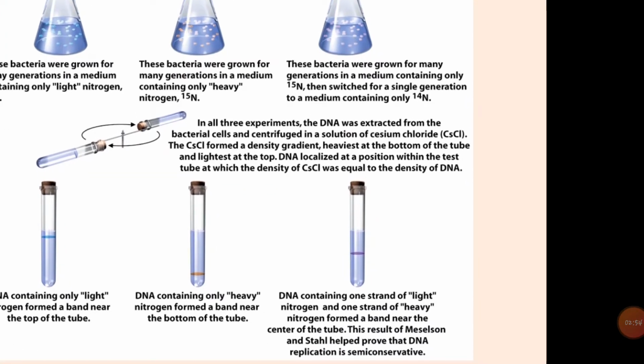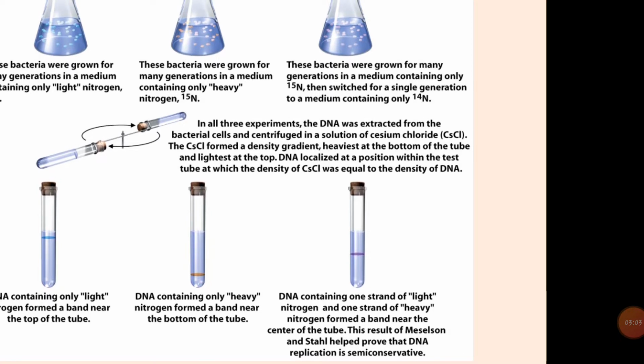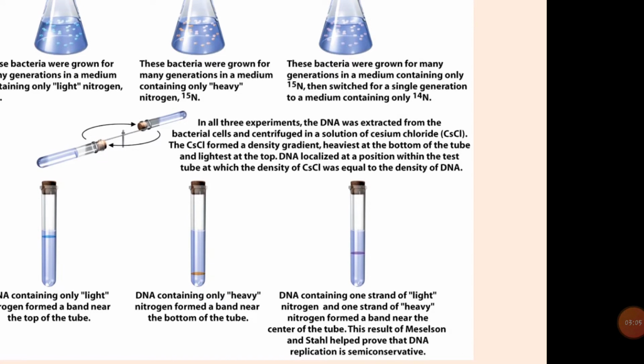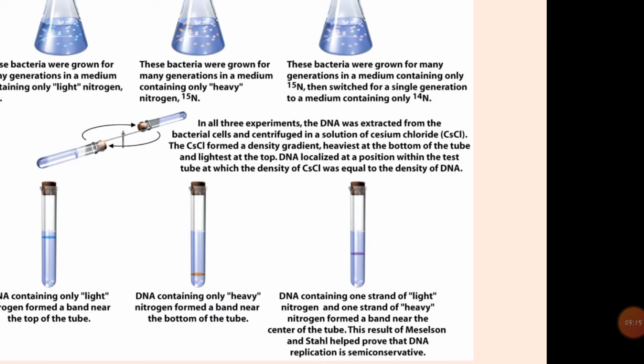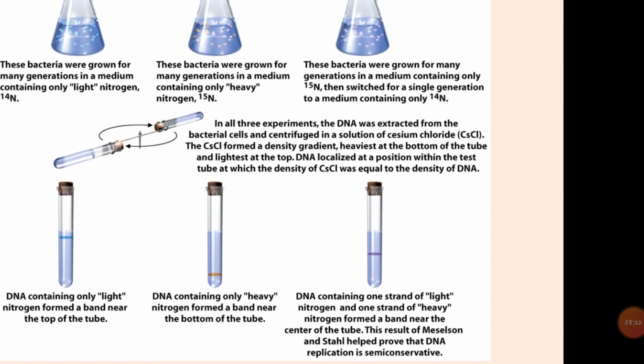In all three experiments, the DNA was extracted from the bacterial cells and centrifuged in a solution of cesium chloride. The cesium chloride formed a density gradient, heaviest at the bottom of the tube and lightest at the top. DNA localized at a position within the test tube at which the density of cesium chloride was equal to the density of DNA.